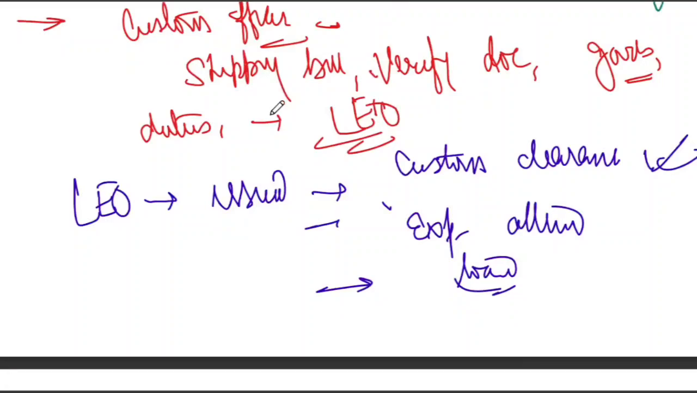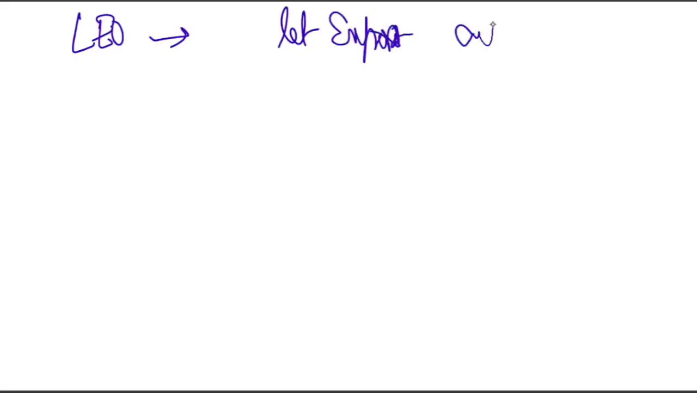Please note it down. Late export order, that is what we call it. So you can remember this LEO like this: let export out. LEO means let the goods export out. This is the trick to remember. This is not an actual full form. And only custom can give this permission.